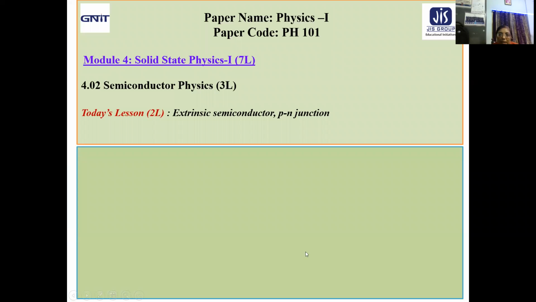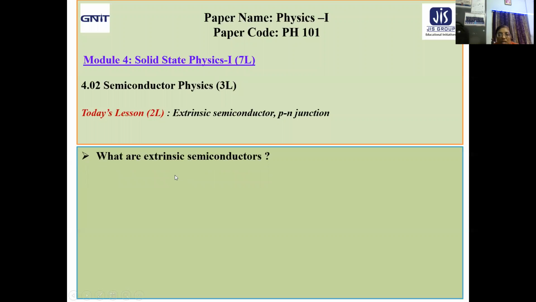Now, what is there in today's session? We will discuss the extrinsic semiconductors and the PN junction, in continuation with my last session on intrinsic semiconductor, as today's session is the second lecture of semiconductor physics, where we have to deliver a total of 3 lectures, which is submodule 4.02 on semiconductor physics.